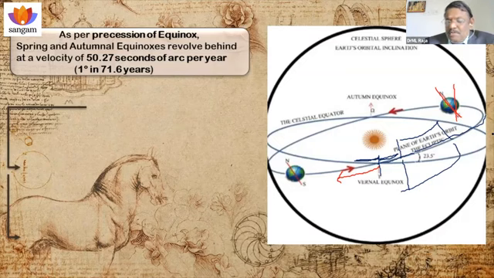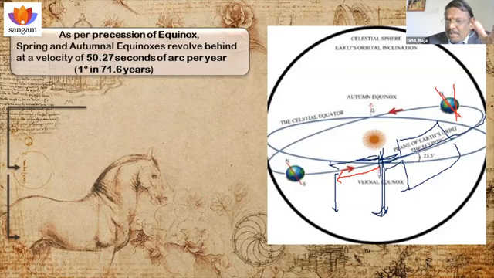But the Western system also developed zodiac signs, based on the vernal equinox cutting point. So our Mesa 0 degree is fixed. Ashwini is fixed here only. Because all nakshatras are stationary, they won't move as far as Earth is concerned. Because Ashwini is always here, Mesa 0 will always be here. It is fixed. It is not moving. But the Aries sign, the Western zodiac sign, is based on the cutting point of the vernal equinox. When the vernal equinox goes back, this Aries 0 will also go back. That is how they developed this zodiac sign. So it is based on the vernal equinox.